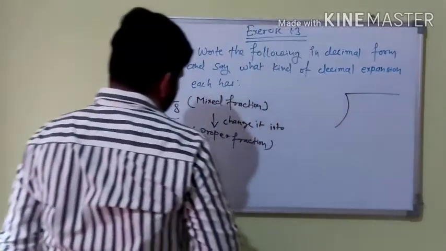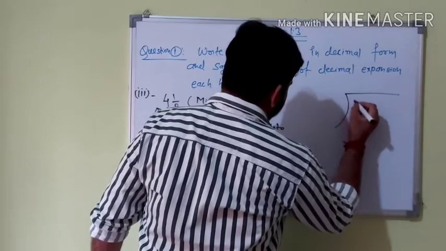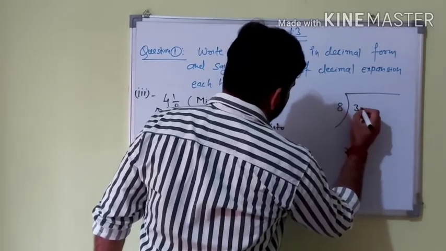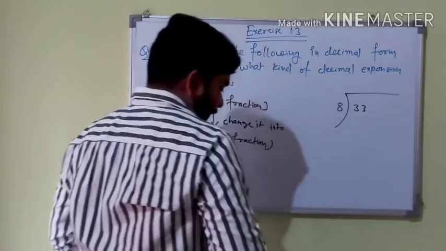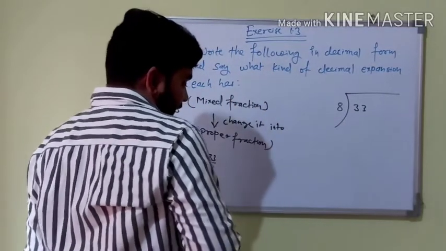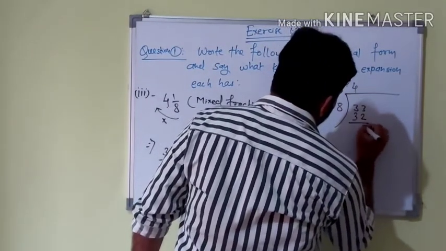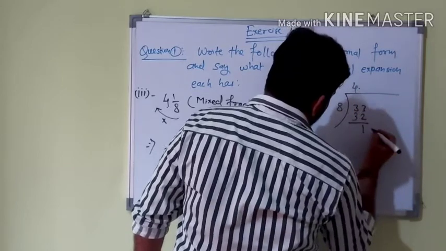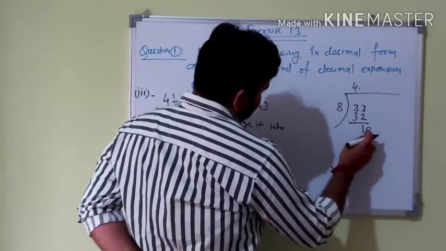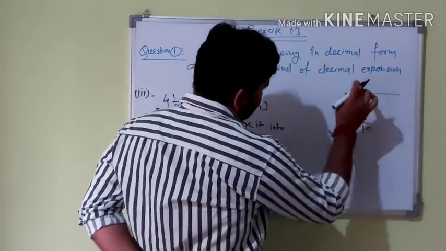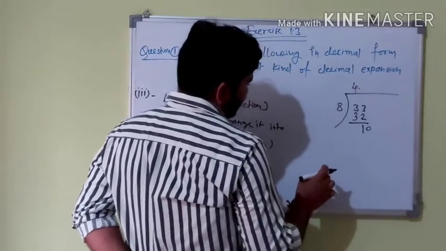Let's perform the division algorithm here. 8 1 ja, and then after that we can write here 8 4 ja 32, 1 point, put the point here, and we can write 0 because we are putting a decimal here.